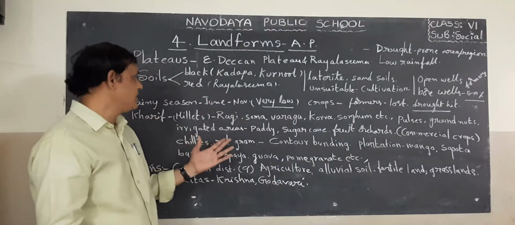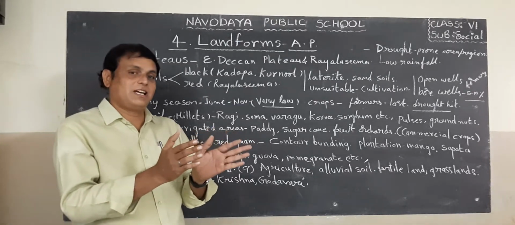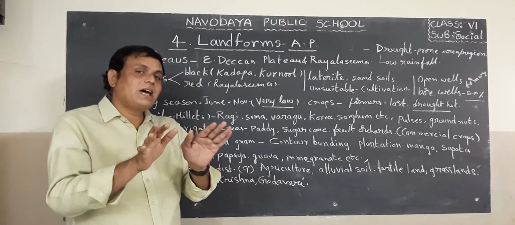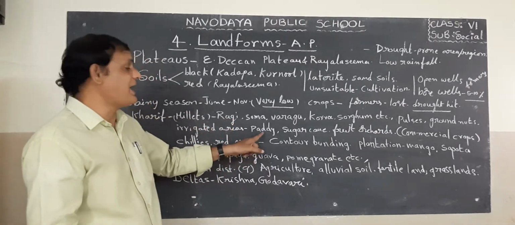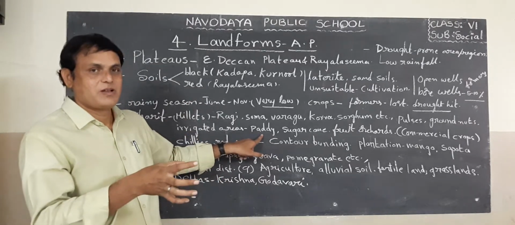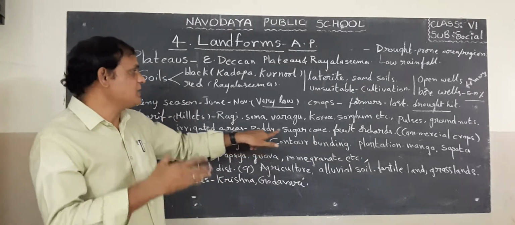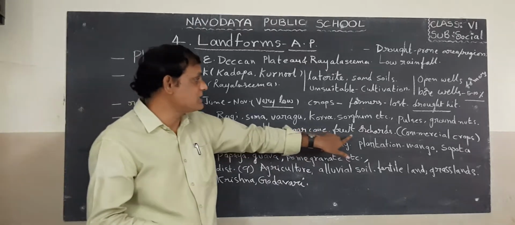Next, irrigation areas. Some areas are suitable for irrigation. In those areas, they are growing paddy also. The paddy crop needs more water. Next, sugarcane. Sugarcane also needs more water. Next, some kinds of fruits.